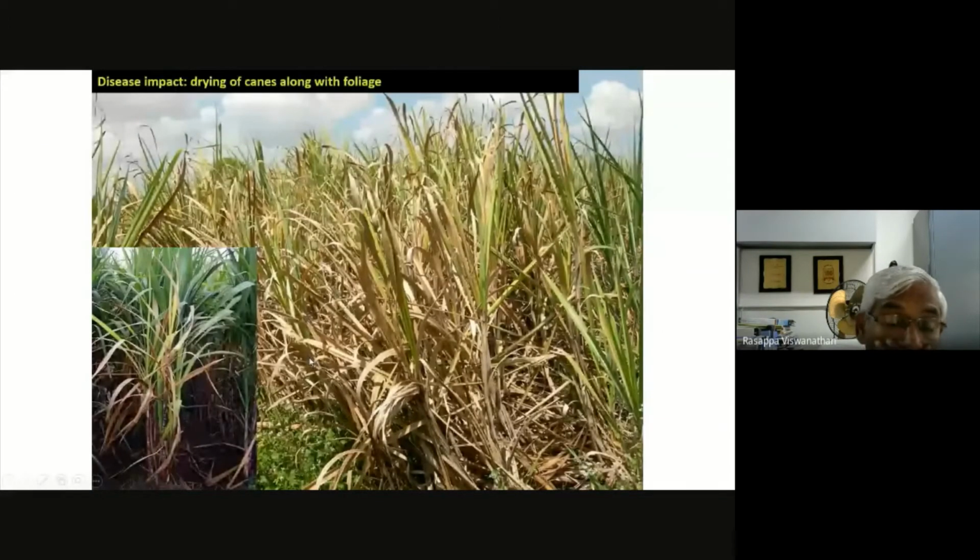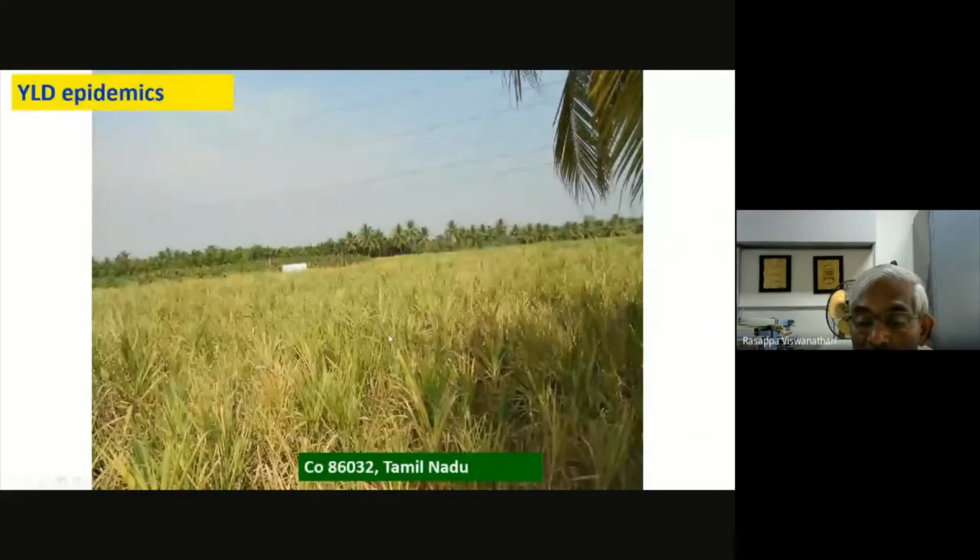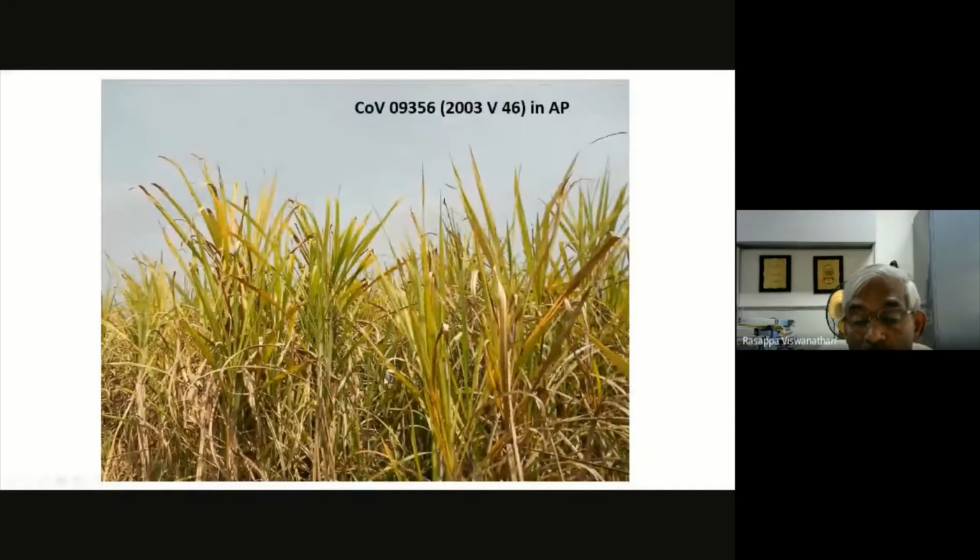This is the scenario we took up in the field conditions. We made detailed surveys, and even the ruling variety Co 8032 recorded a severe outbreak of the disease. You can see this is the scenario. Instead of a green canopy, you will see a pale yellow, or discontinuous green and yellow canopy. This is how the disease has affected the ruling variety, not only in Tamil Nadu and many other varieties, but also in other states. Even in Andhra, I can say the impact is more.